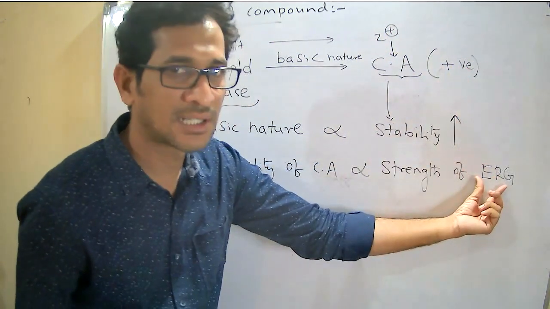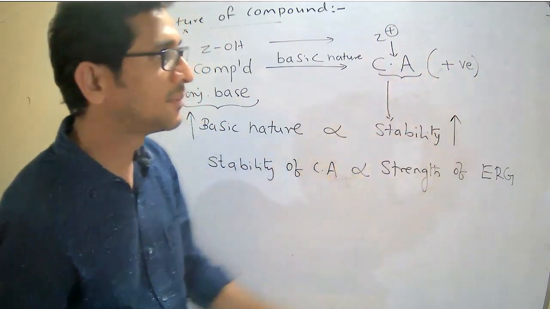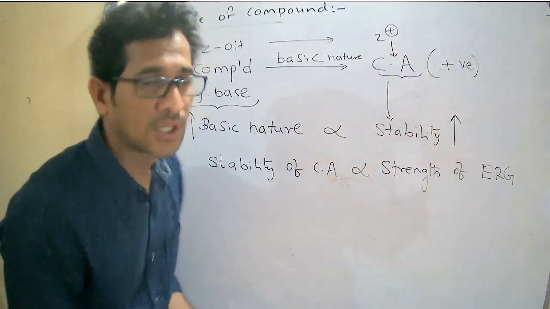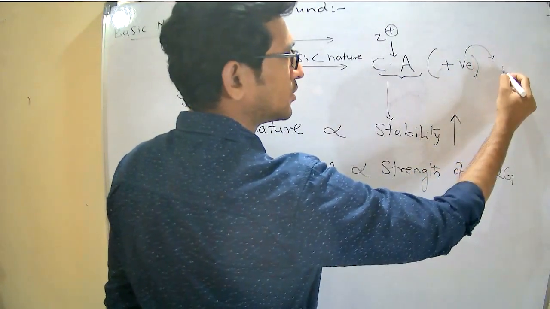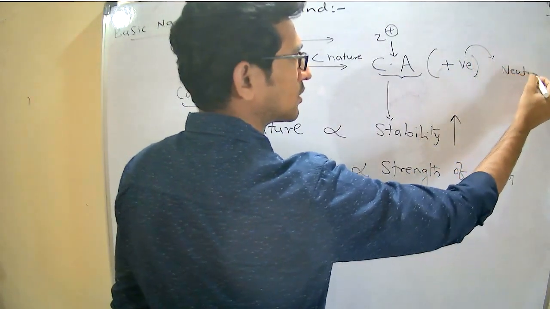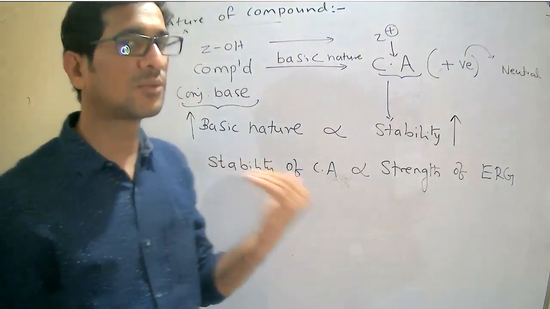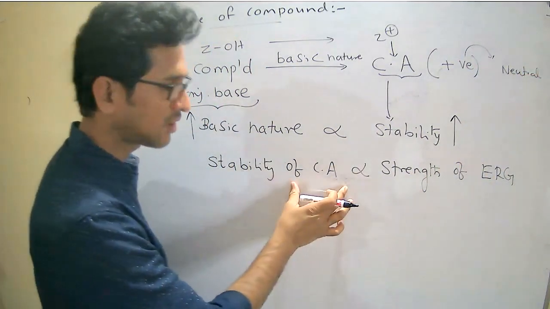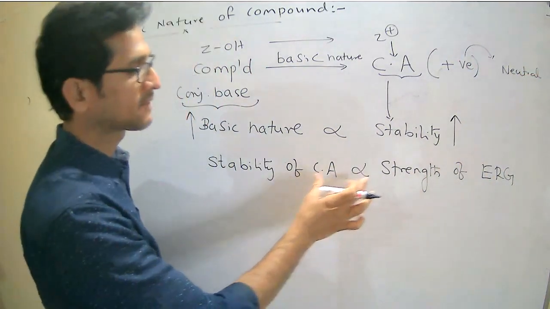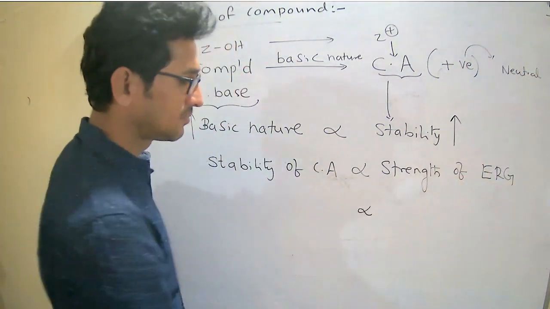Therefore, electron releasing groups provide electrons to the conjugate acid and it becomes neutral. We know that charged particles are less stable than neutral ones. Once it is neutralized, that is said to be a stable state. So the stability of the conjugate acid is directly proportional to the strength of the electron releasing group.